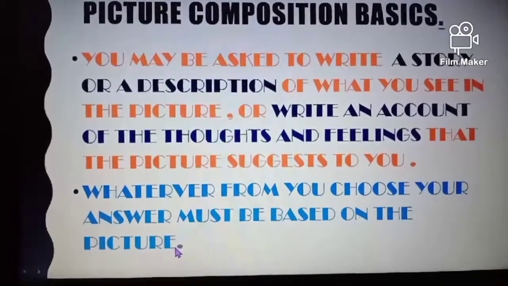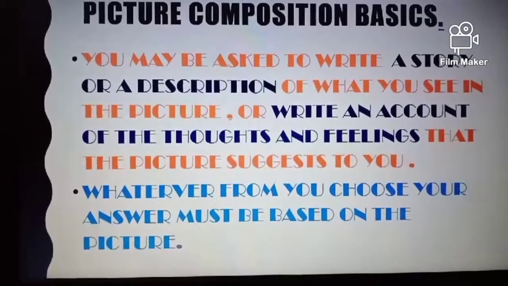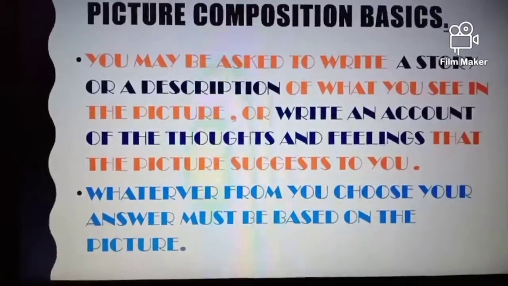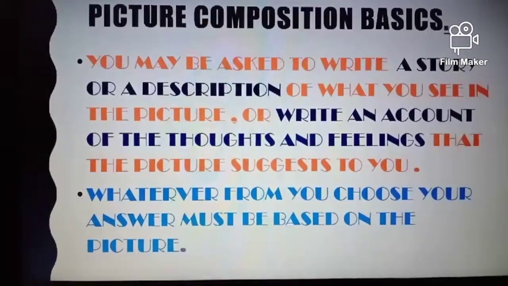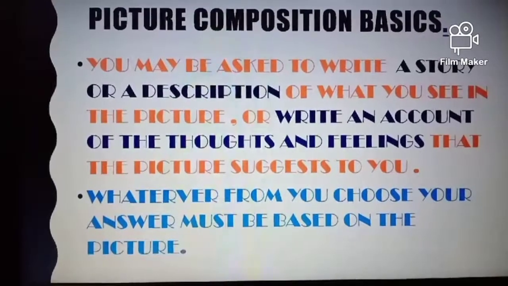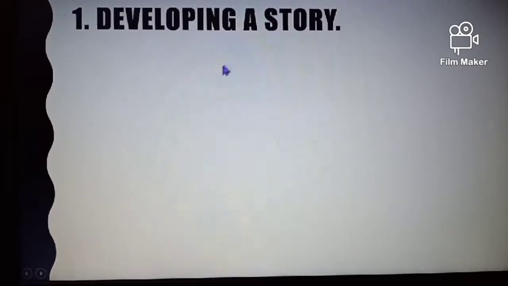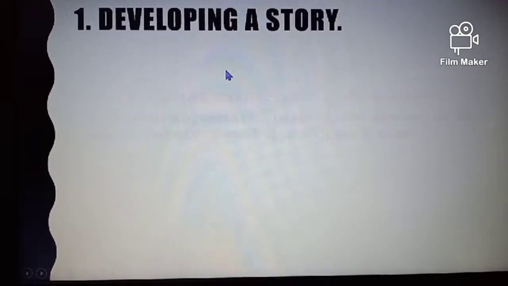So we shall be studying all these three points in detail: how you have to compose a story, or a description, or thoughts and feelings. And finally, you will understand the concepts in a clear and better way. I already told you that we can develop a story with the help of the picture. How to develop a story?